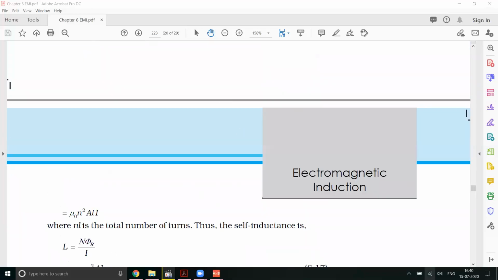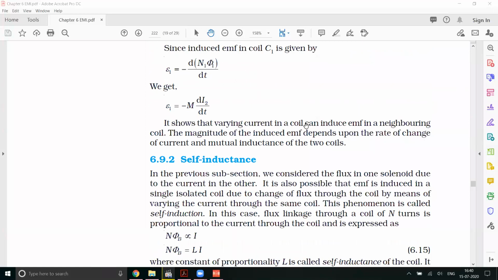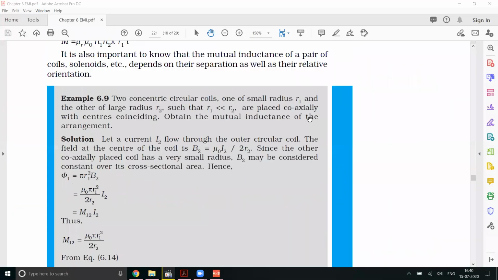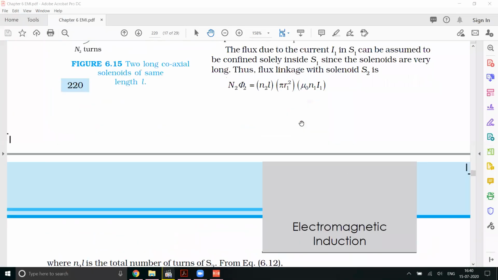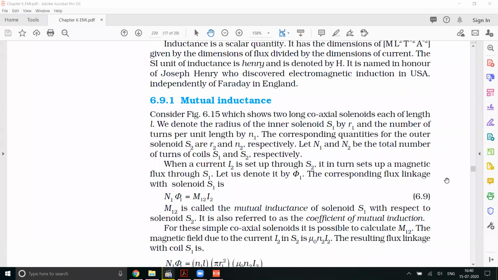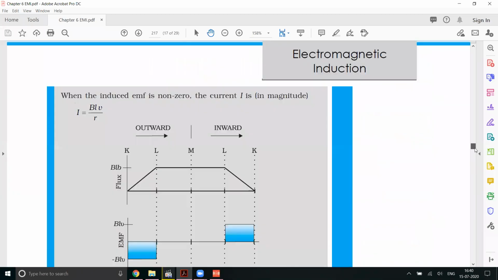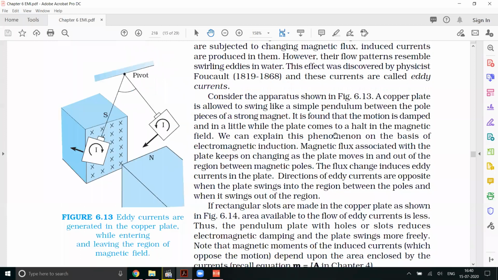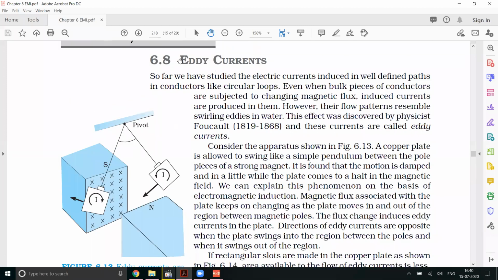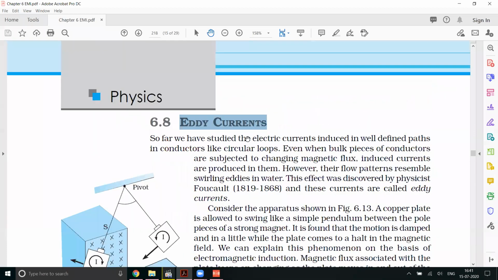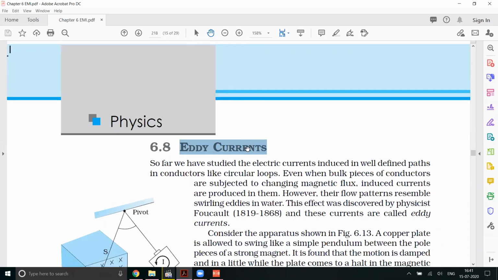So the next topic that we are going to see is eddy currents. This is a theoretical concept only, but I'll show you some activity or experiment which is based on it. It's only one page. The topic is named eddy currents. It's on page 218 in your textbook.